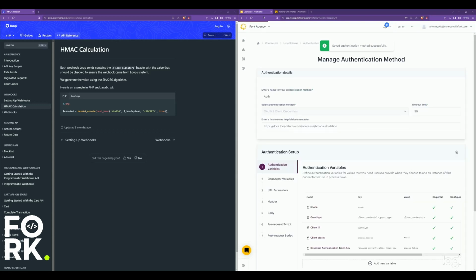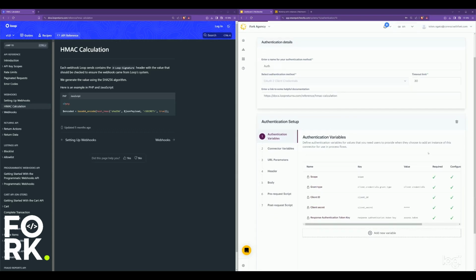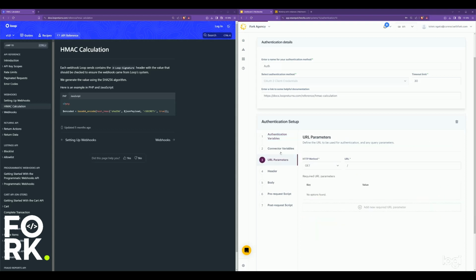Now we go in, and look at that. Already you have fields that have been populated, and they've also been placed as required. That's amazing. Saves a lot of time as well. As a developer, it saves, well, a bit of time, which is good. At this particular point, there's something that you need to note with Loop Returns.